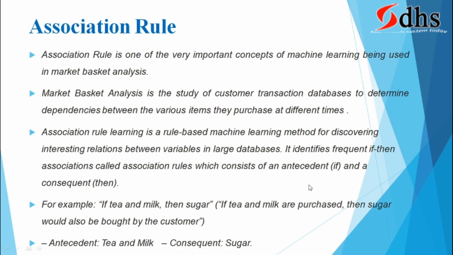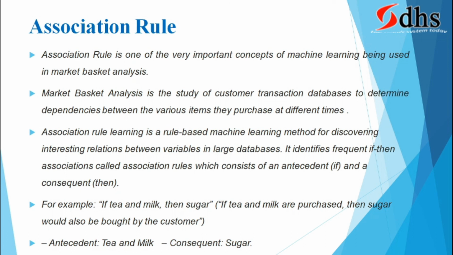Good. So that is association rule. Association rule is one of the very important concepts of machine learning used in market basket analysis. Mainly in market analysis, they are using this association rule. Market basket analysis is the study of customer transaction databases to determine dependency between the various items they purchased at different times.